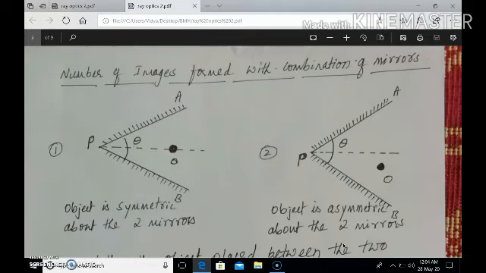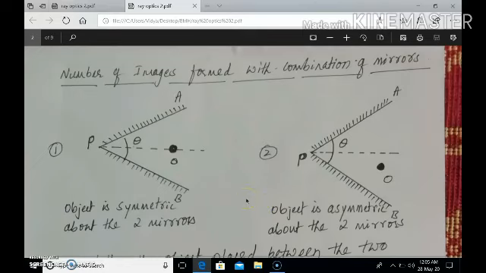If 2 or 3 mirrors are combined together, making certain angles with respect to each other, and an object is placed in between these mirrors, the number of images that are formed can be calculated with a suitable relation or